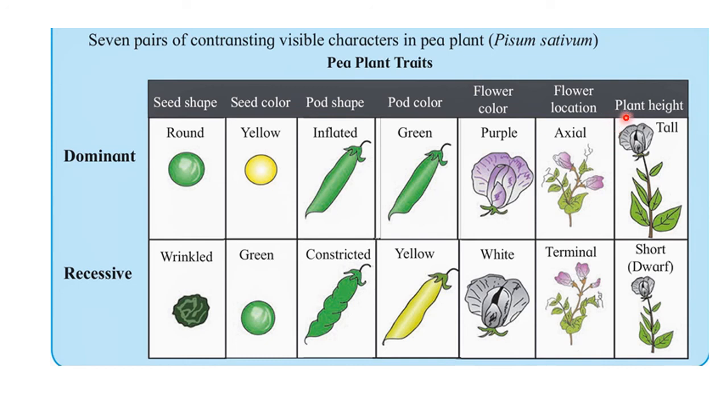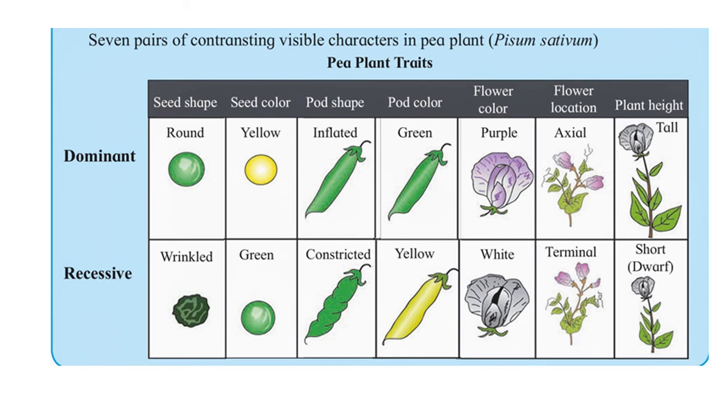Then the last and seventh pair of contrasting characters is height. The pea plant, depending on the height, shows two variants. The first one is tall. The tall plant is a dominant character. Then the second one is dwarf. Dwarf means the plant which shows less height, and the dwarf character is one of the recessive characters. So Mendel carried out experiments by using 7 visible pairs of contrasting characters found in the pea plant.